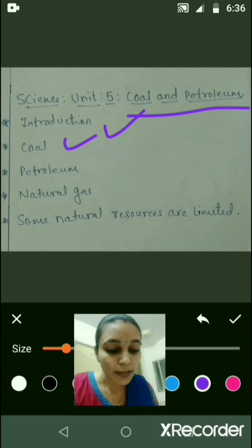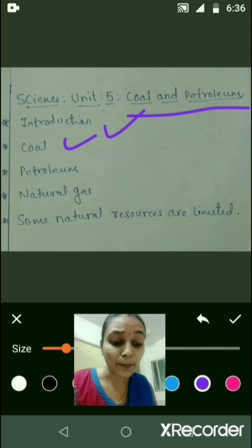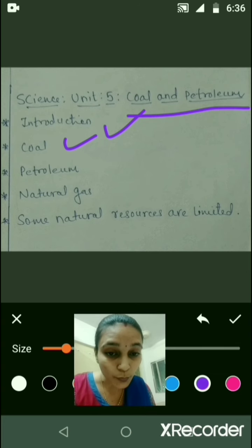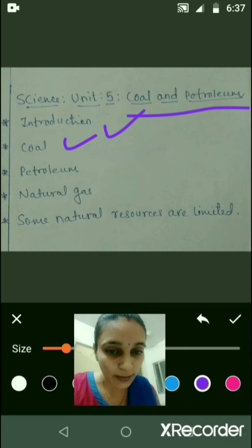As more soil deposited over them, they were compressed. The temperature also rose as they sank deeper and deeper. Under high pressure and high temperature, dead plants slowly converted to coal. In this way, coal was formed. Since it was formed from the remains of vegetation, coal is also called a fossil fuel.